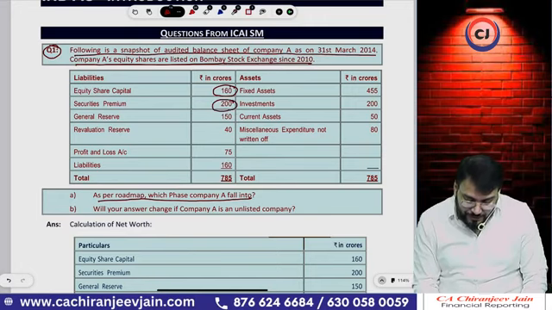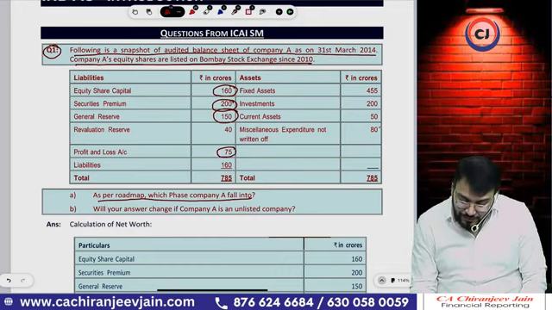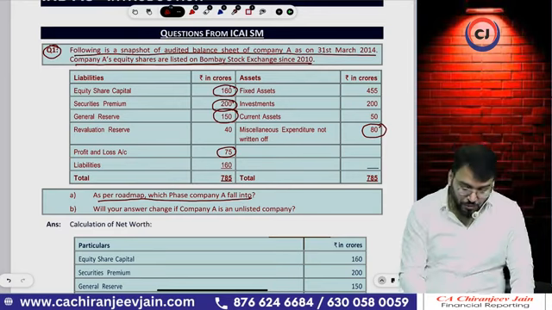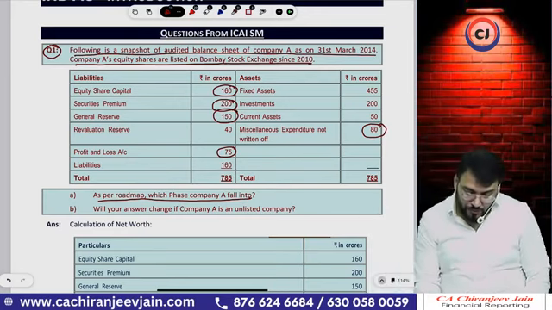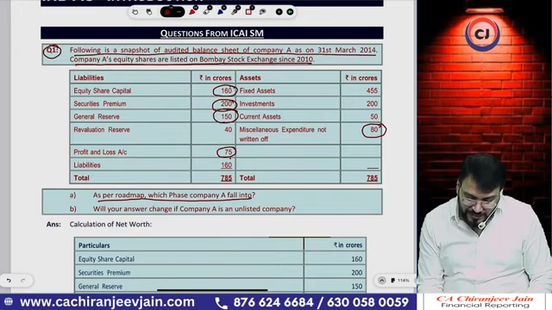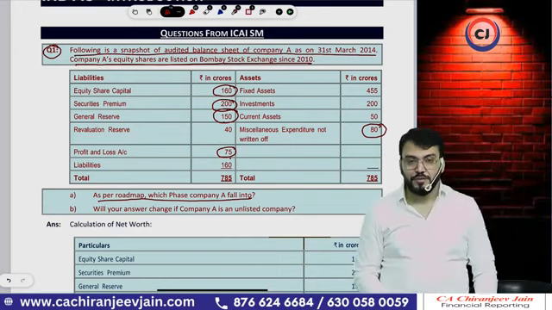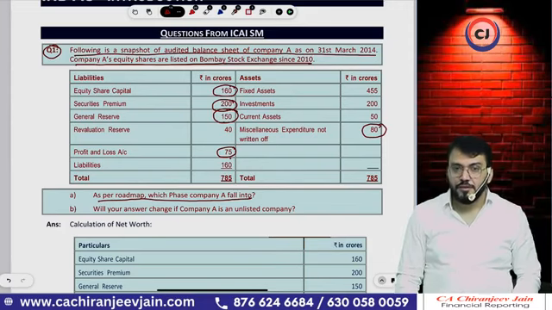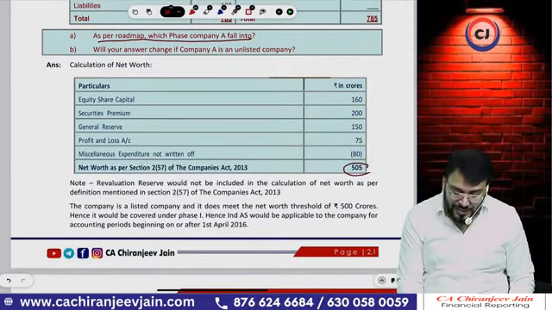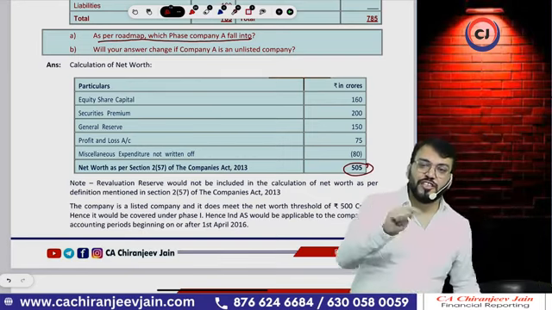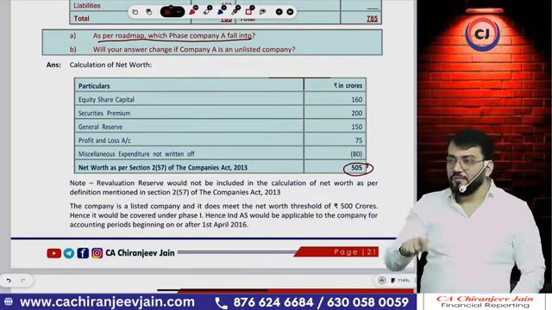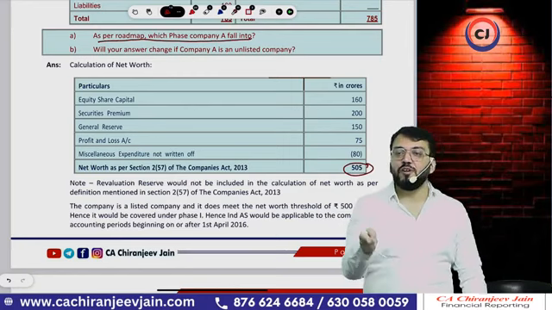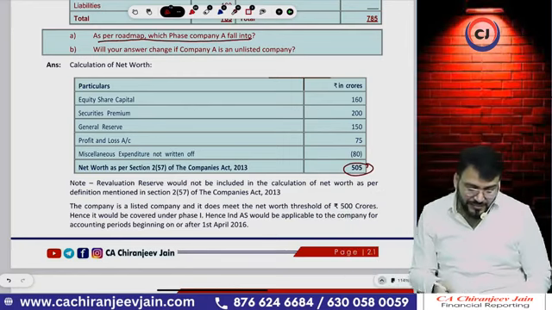Whether equity share capital will be added. Securities premium. General reserve. Revaluation reserve. Profit and loss account. Yes. Miscellaneous expenditure, minus. What is the total coming? 160 plus 200 plus 150 plus 75 minus 80. Yes, 505. So 505 is correct. So it will come in phase 1. It means Ind AS will be applicable from 1st April 2016. That answer has been given.